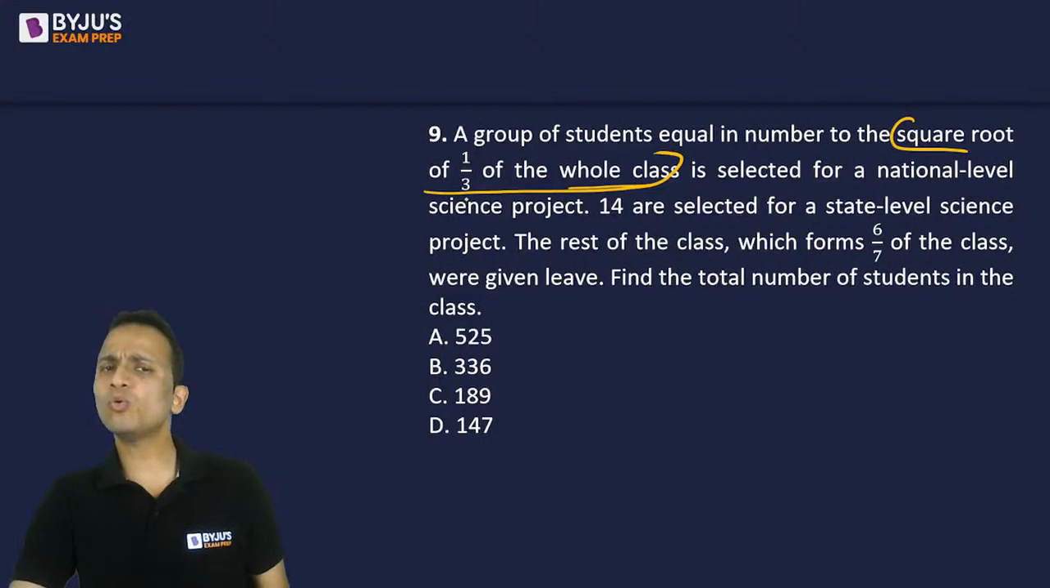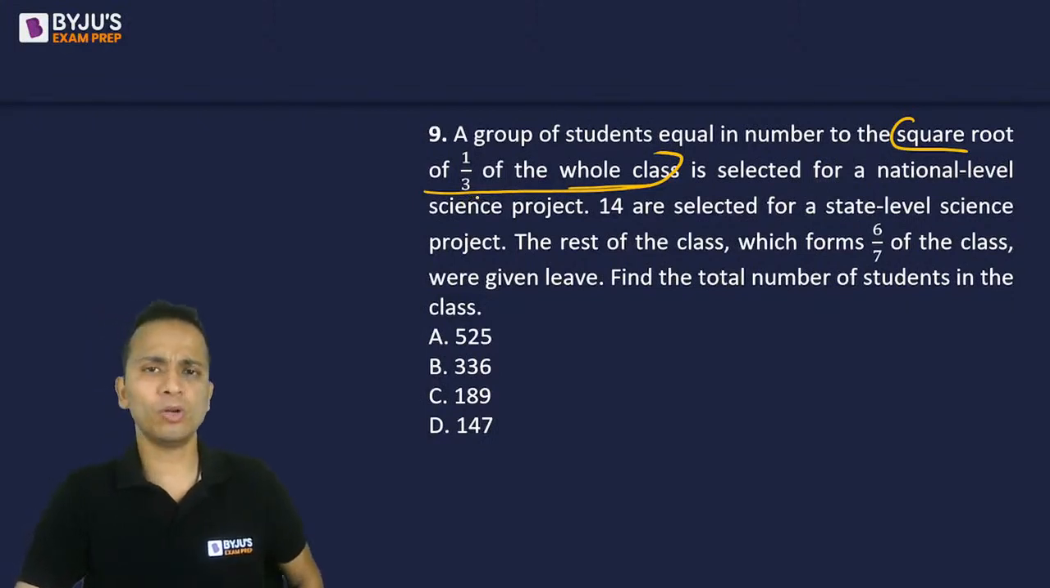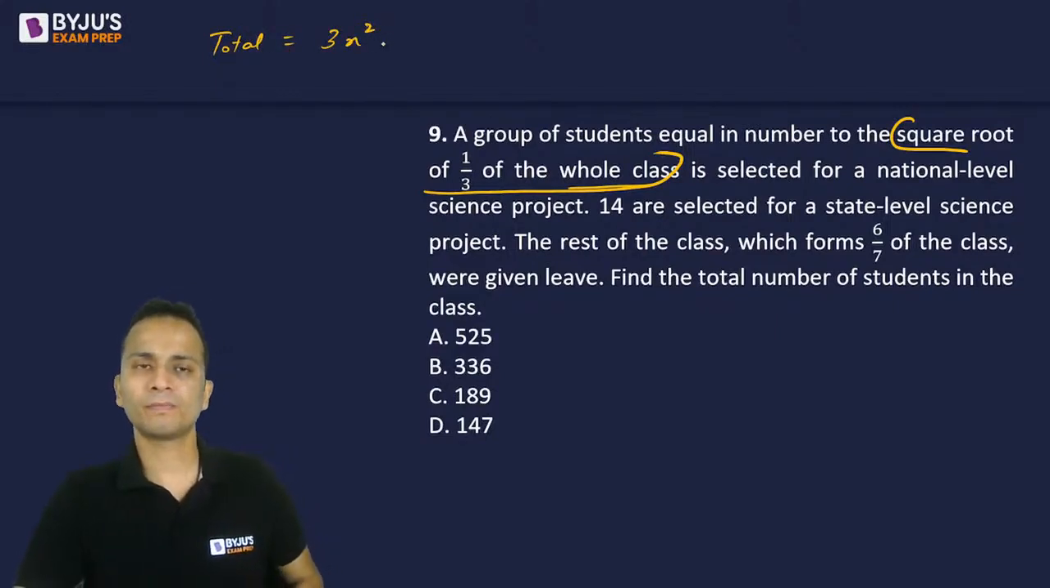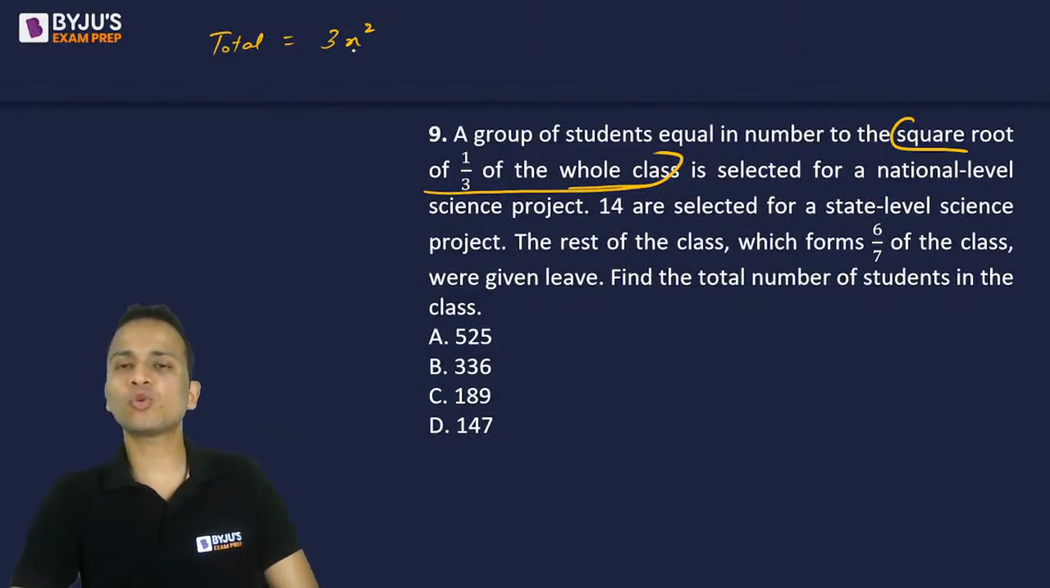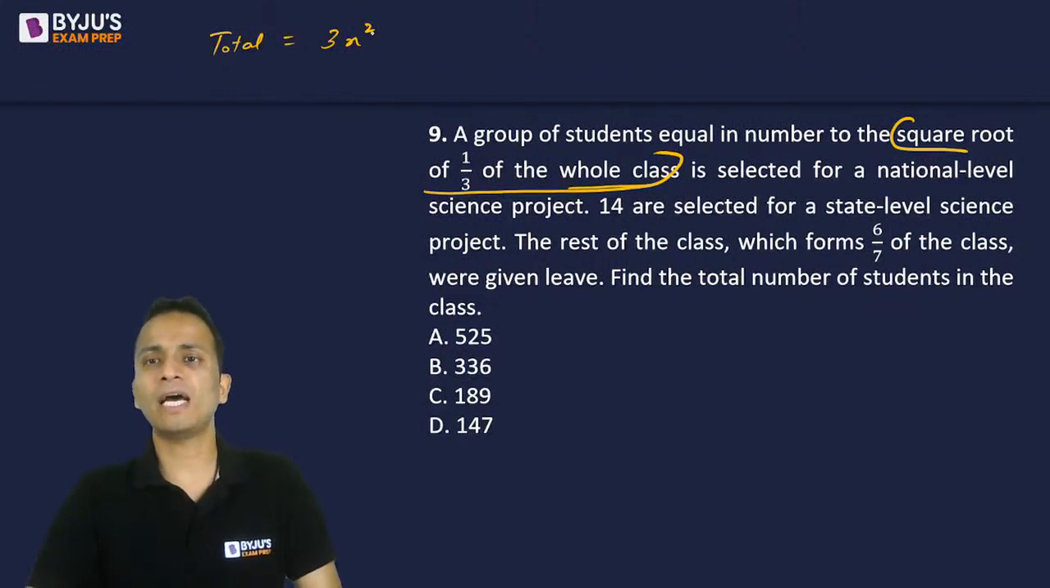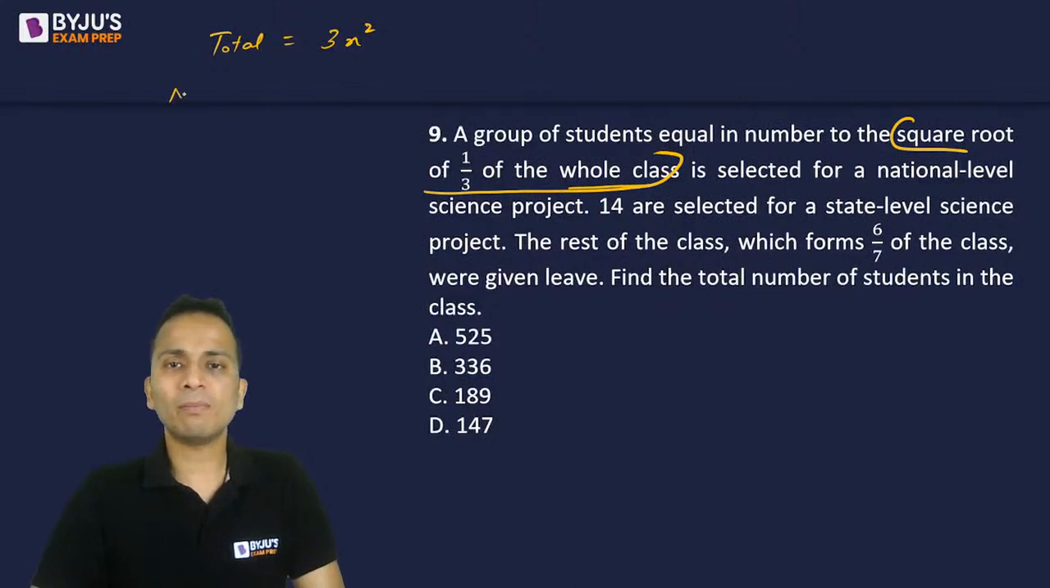Now, square root of 1/3 of the whole class. So I'll assume the total number of students as 3x square. Okay, 3x square is the total number of students. Square root of 1/3: first we take 1/3, which gives x square, and the square root of x square is x, right? So the number of students selected for the national level science project will be x.